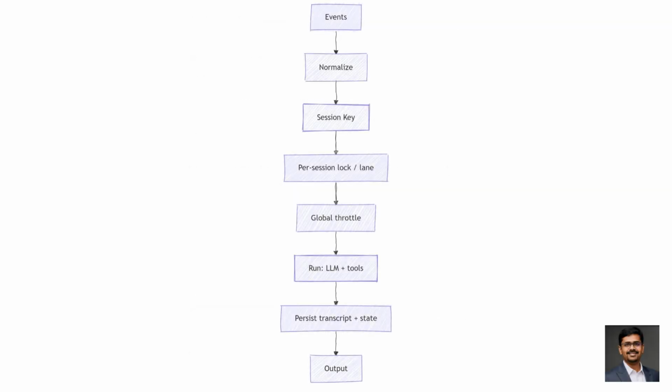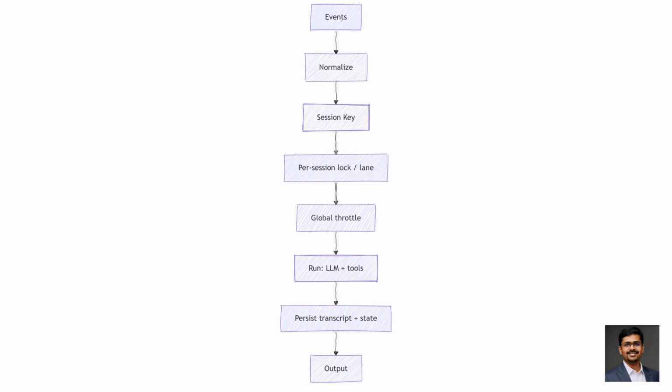Now let's talk plumbing. Real channels redeliver messages. Reconnects happen. Retries happen. OpenClaw uses short-lived dedupe caches keyed by channel, session, and message ID. No accidental double runs. And humans? We type in bursts, so debouncing batches rapid text messages into one turn. Attachments flush immediately. Control commands bypass debounce. These are tiny details, but they are the difference between stable and spooky.